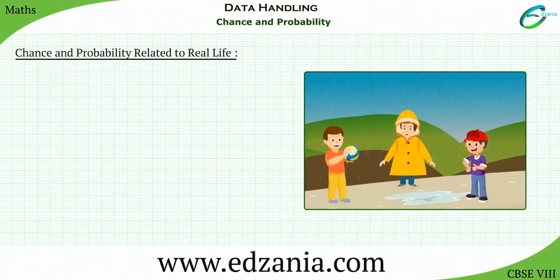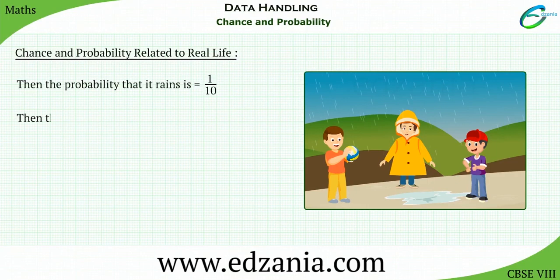Sometimes it happens that during a rainy season, you carry a raincoat every day, and it does not rain for many days. However, by chance, one day you forget to take the raincoat, and it rains heavily on that day. What could you say about the chance in terms of probability? Could it be 1 in 10 days during a rainy season? Then the probability that it rains is 1 over 10. The probability that it does not rain is equal to 9 over 10. We say this by assuming raining or not raining on a day are equally likely.